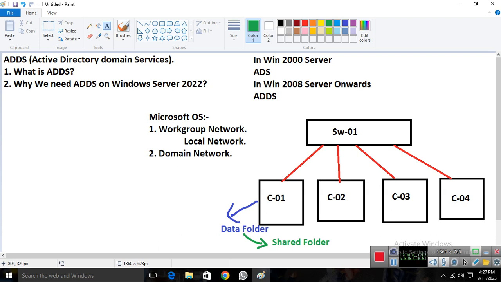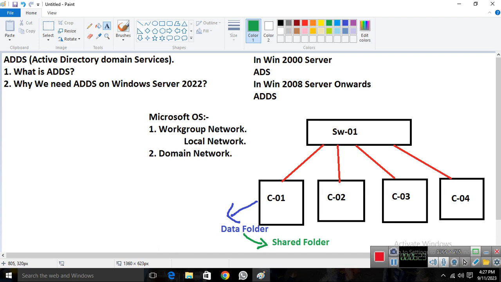Now you're all asking me one question: why do we need a domain network in that case? Because we have a network, and we are able to access or share the resources easily. So why do we need a domain network? Domain network provides you centralized management. Remember, in the last session we also talked about the centralized management concept.